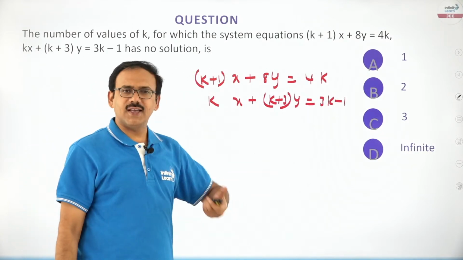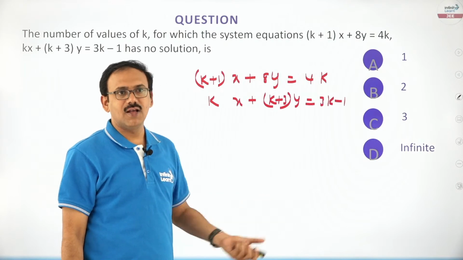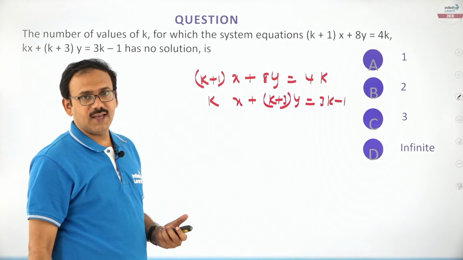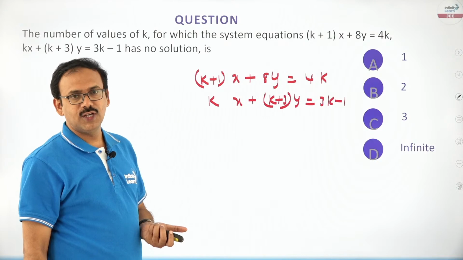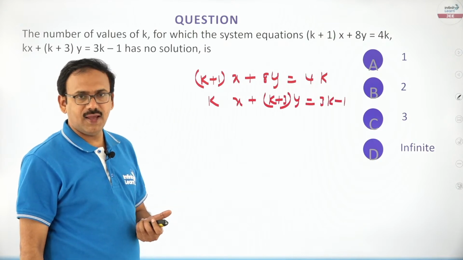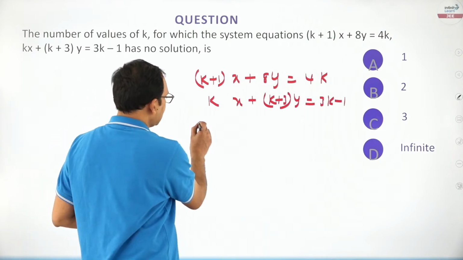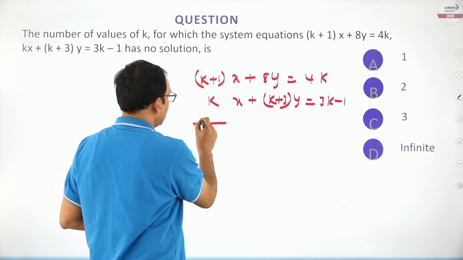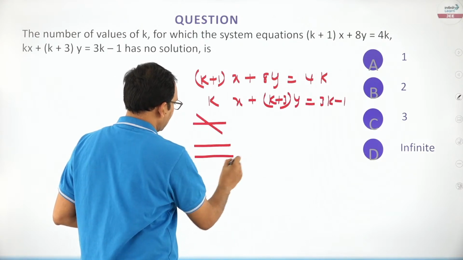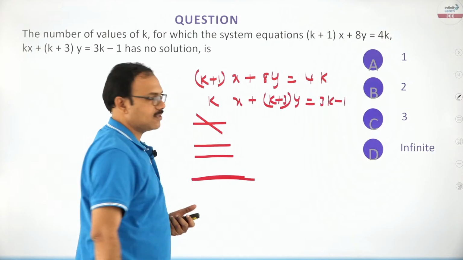This can be treated like a system of equations, same method, or else you can also treat them like lines. You see, friends, 2 lines in a plane can be either parallel lines, intersecting lines, or coincident lines, right?